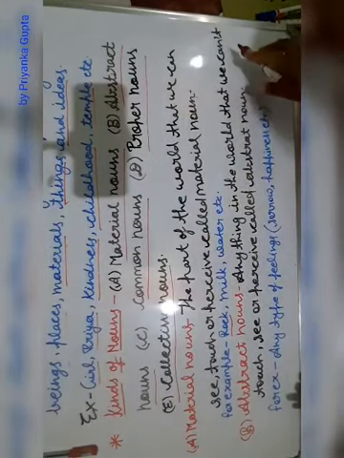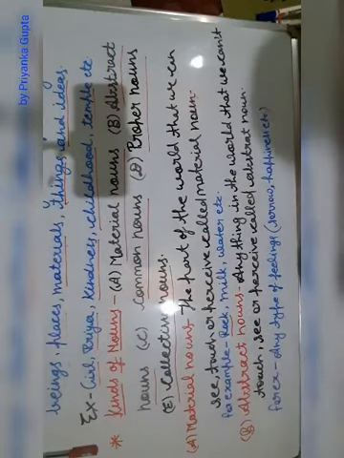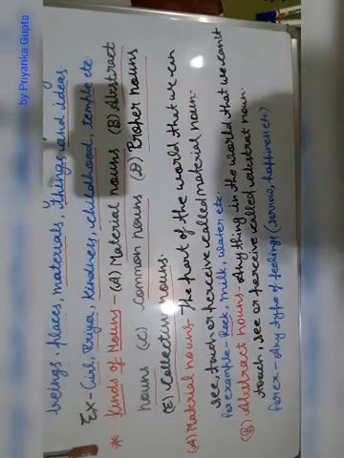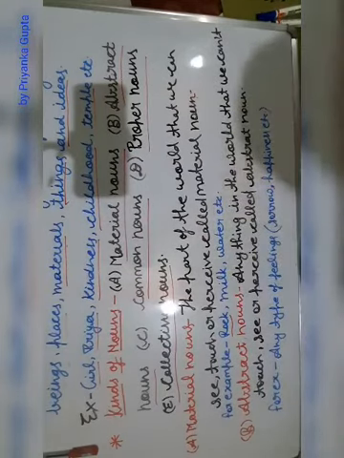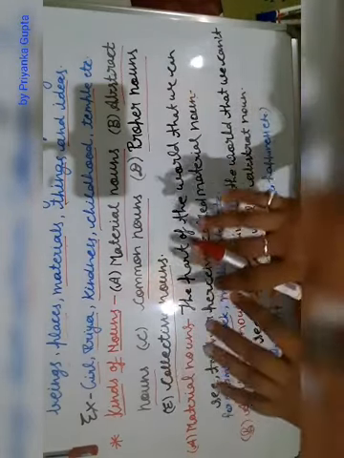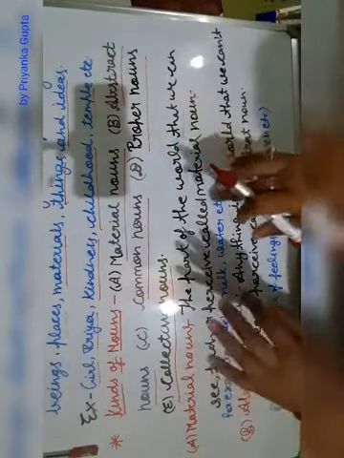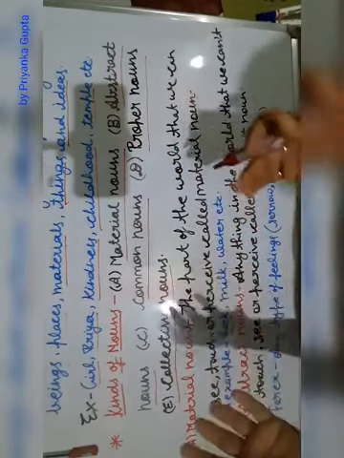But in the case of abstract nouns, anything in the world that we cannot touch, see or perceive is called an abstract noun. So in the case of abstract nouns, all the things that we cannot see, touch or perceive, only feel, are called abstract nouns. Let's see examples of material nouns.